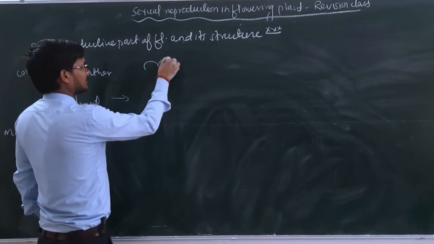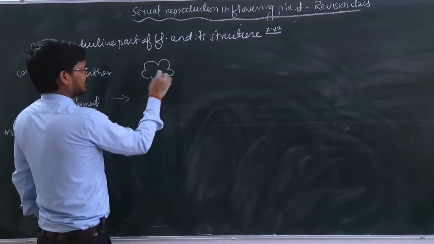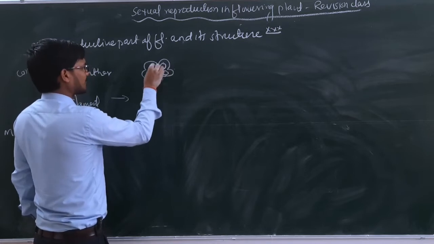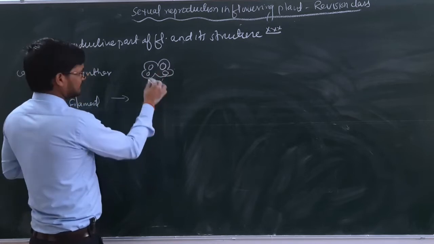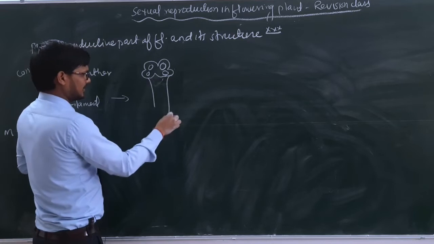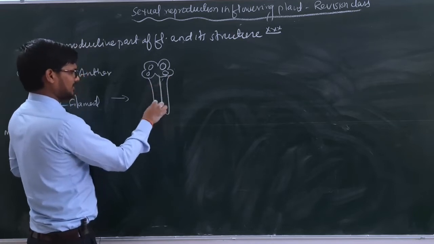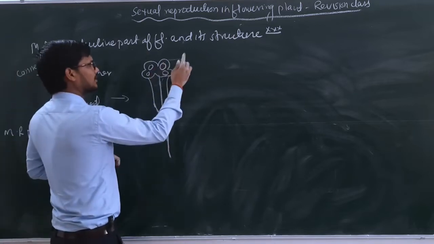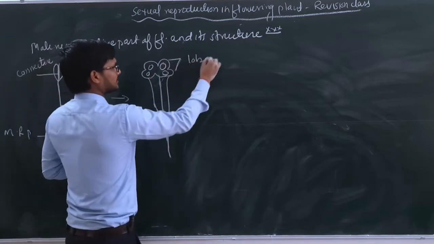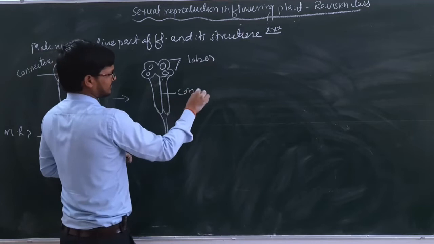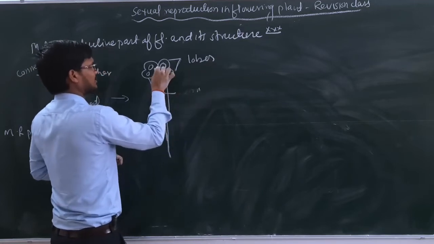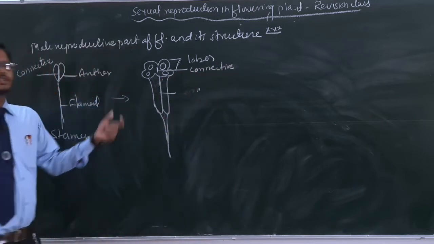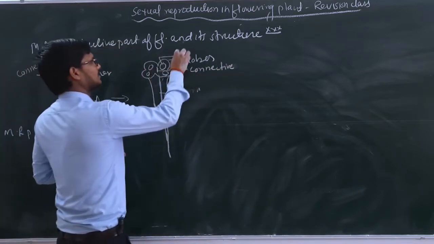Let's discuss the detailed structure here. If we cut the section, we will see such a kind of structure, and as you know, here anther is bilobed, so we can make it like this, and this will be okay. Here these two are the lobes. यहाँ पे हम कनेक्टिव नहीं बनाते बेटा, कनेक्टिव यहाँ पे होगा. This is the connective. So from this, what is the significant thing? And these are what?